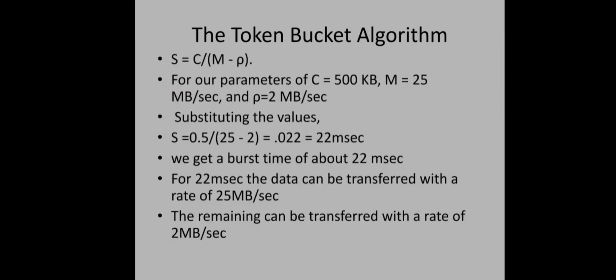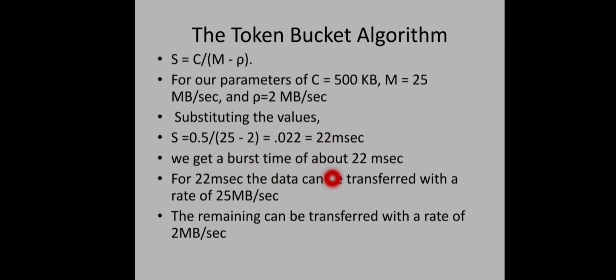Second scenario, the token bucket capacity is 500 KB. The remaining parameters are the same. So in that case, the length of the burst for that maximum traffic outflow, we have to substitute C as 0.5, okay, 500 KB or 0.5 MB. The remaining values are the same. So we will get 22 milliseconds. So if the token bucket capacity is 500 KB, this much time the output burst can be permitted.